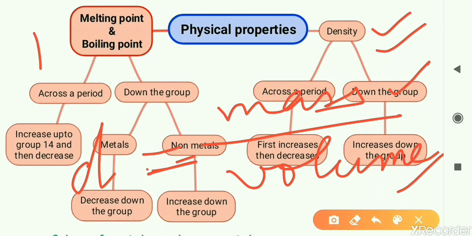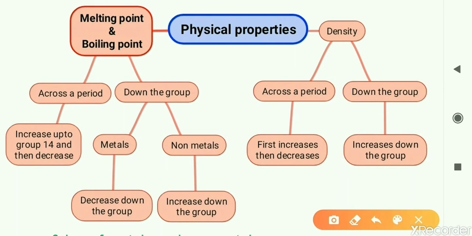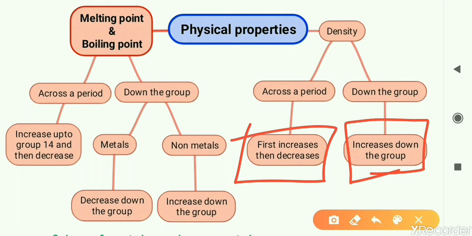Atomic mass, as we know, is increasing as we go down the group. On the other side, volume is also increasing because the number of shells are added. But as we compare both factors, the effect of atomic mass overrides the effect of volume. Atomic mass increases considerably more as compared to the volume. That is why, down the group, the atomic density is increasing. Across the period, it first increases and then decreases.